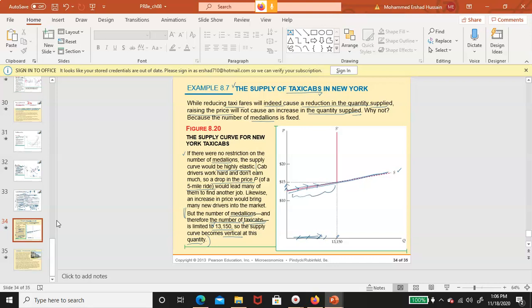But once we reach this threshold, the maximum limit, beyond that, the number of medallions will not increase, right? As a result, what happens? Even if price increases, supply of taxis determined by the number of medallions remains fixed, right? Remains fixed. So see, it is like a kink at that point, right?